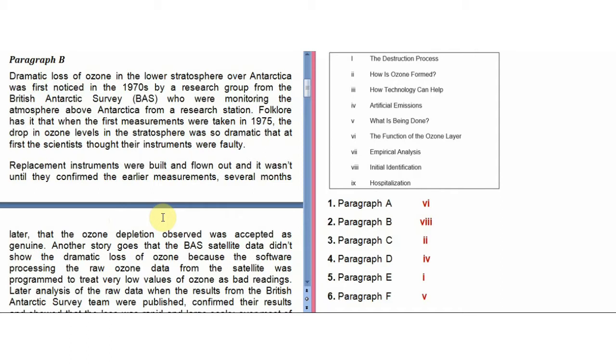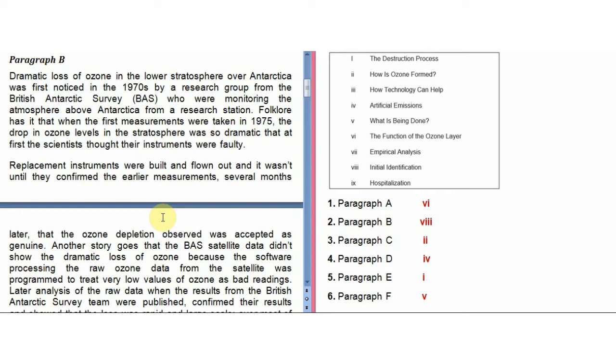If you want to read further, then I can read it with you. By a research group from the British Antarctic Survey, who were monitoring the atmosphere over Antarctica from a research station. Folklore has it that when the first measurements, so now again they are talking about the first measurements, which means they are talking about initial identification, were taken in 1975.